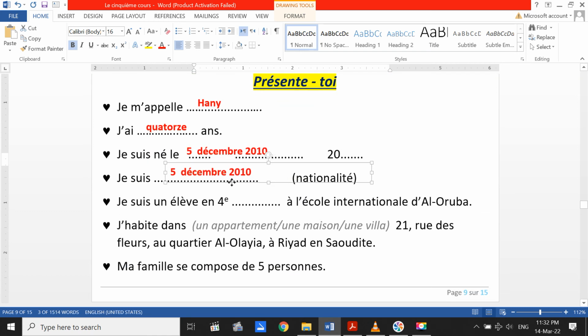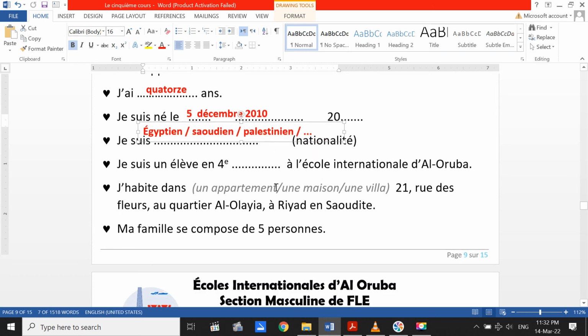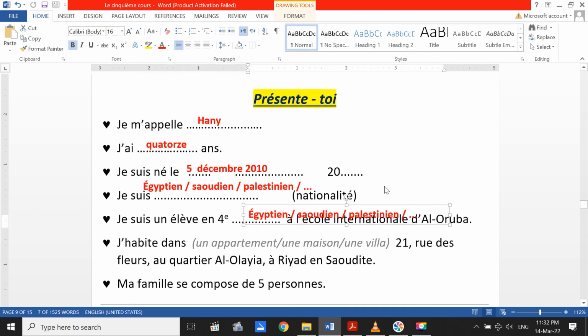And here, je suis. You say here, par exemple, je suis égyptien, je suis saoudien, je suis tunisien, je suis syrien, as you like. Palestinian, and you can say any other nationality as you like. Okay, here, je suis un élève en quatrième.